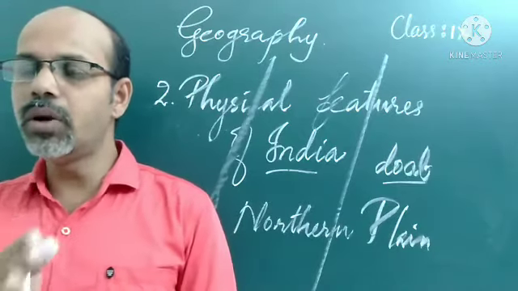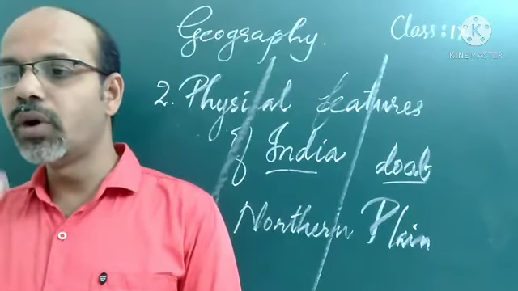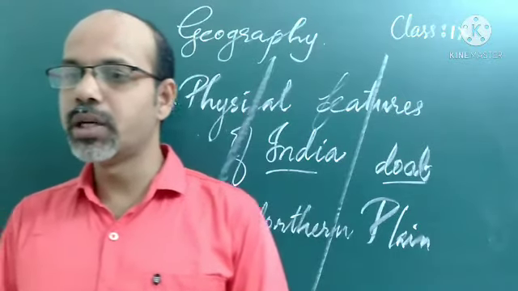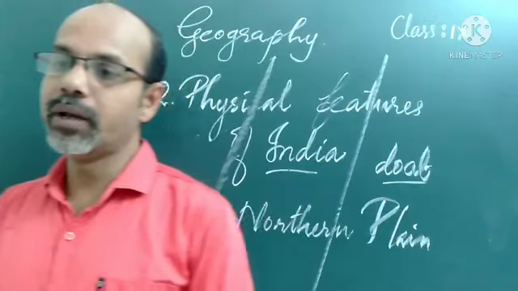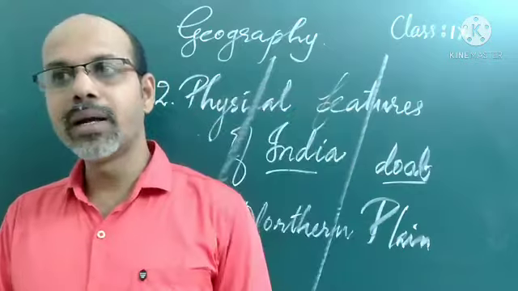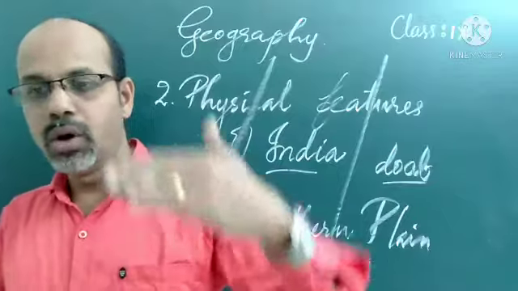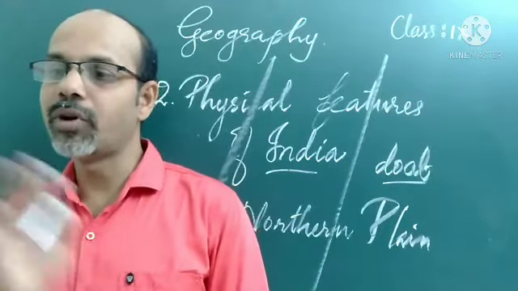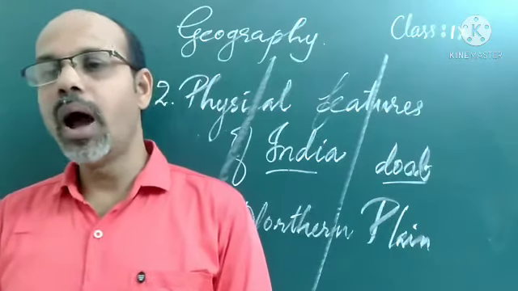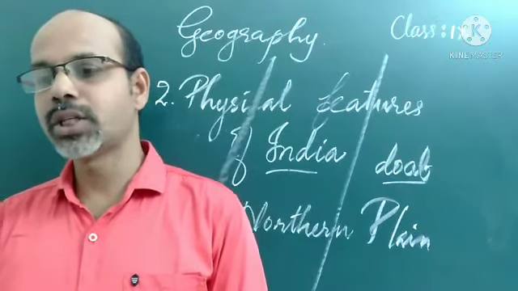This is also a thickly forested region, and it was full of wildlife. Earlier this was largely forested, but these forests were cleared for agricultural purposes, and for the migrants who came from Pakistan after partition. Forests were cut down to create settlements and for the agriculture of the migrants. In this region we can locate the Dudhwa National Park also.